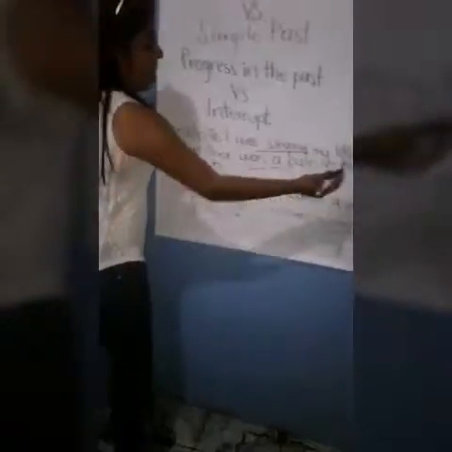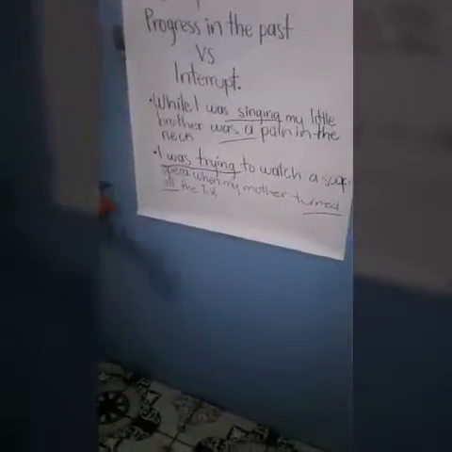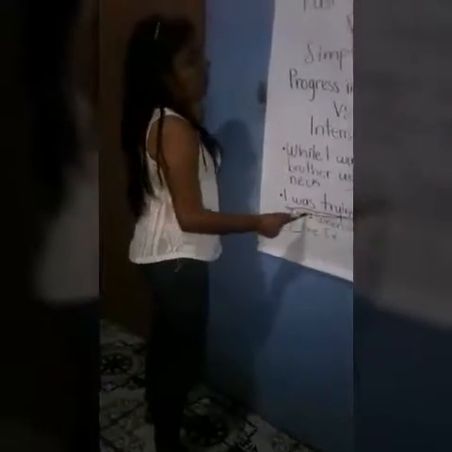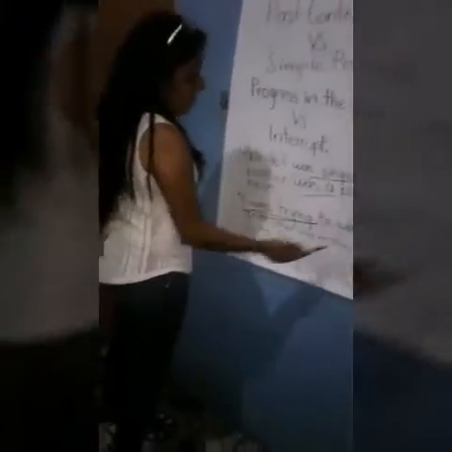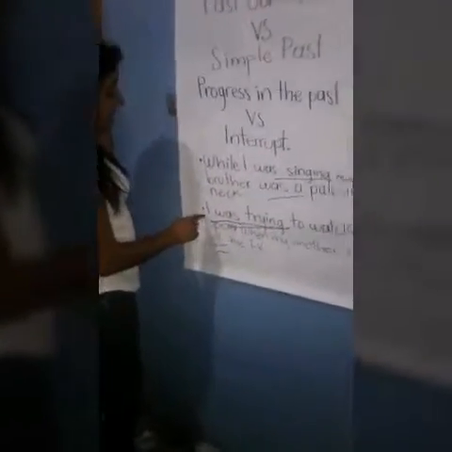Here is the past continuous, and here the simple past that interrupts this action. Another one. I was trying to watch a soap opera when my mother turned off the TV. Past continuous and simple past that interrupts this action.